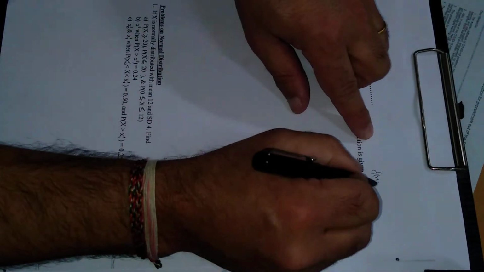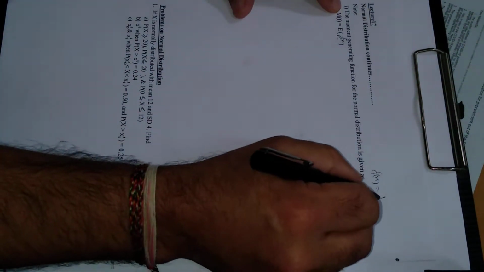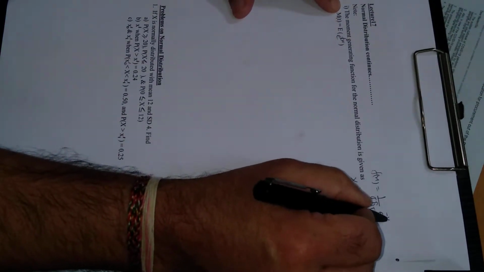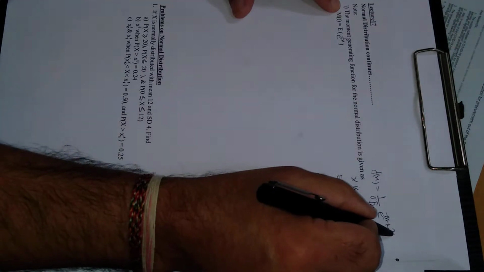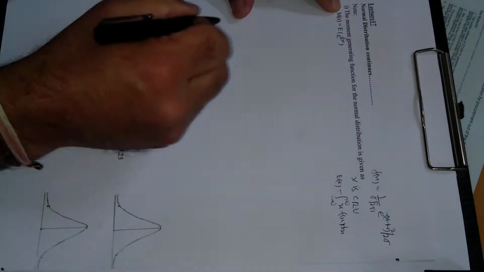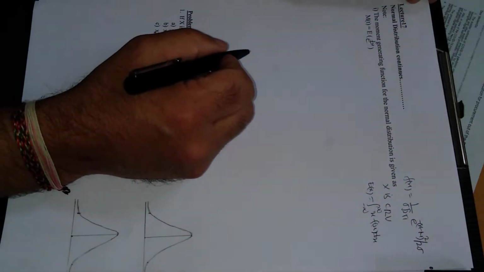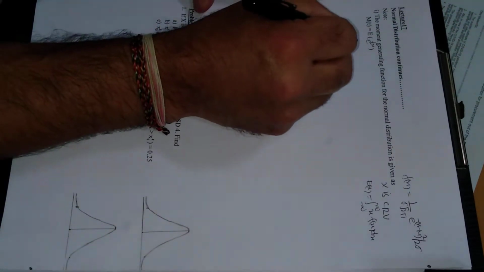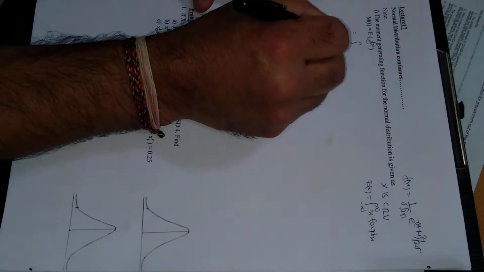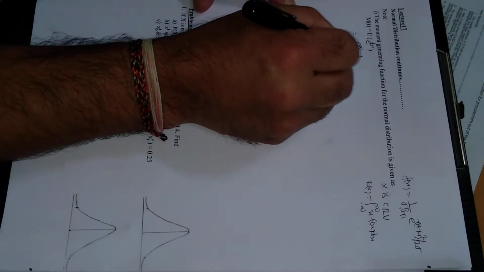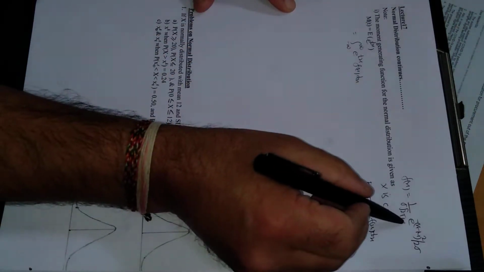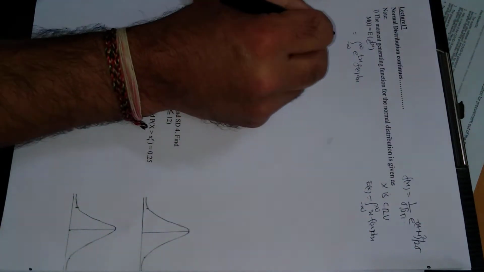The density function for the normal distribution is 1 upon sigma into square root of 2 pi, e raised to power minus x minus mu whole square divided by 2 sigma square. This will be used here. So in place of x we have e raised to power tx, so this will be the integration from minus infinity to infinity of e raised to power tx f of x dx. Now substitute the value of the density function for the normal distribution.